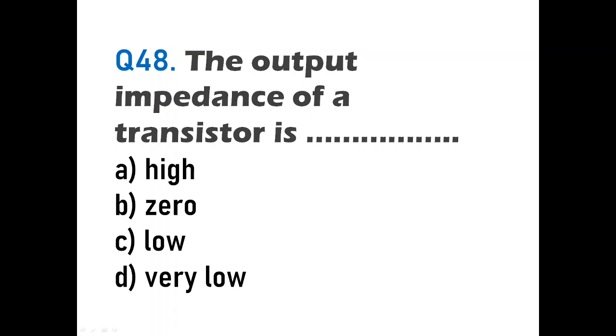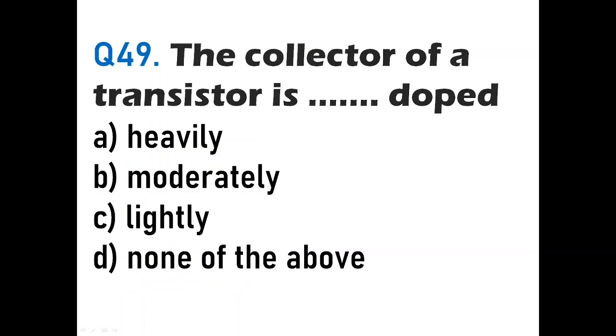The output impedance of a transistor is, okay. Now here the output of a transistor, that is BJT, is taken across base and collector. Okay, and base and collector is always reverse biased, and once a junction is reverse biased, its resistance has to be high. So here the answer will be A, high. The output impedance of a transistor is high. Okay, then we'll go to the next question, question number 49.